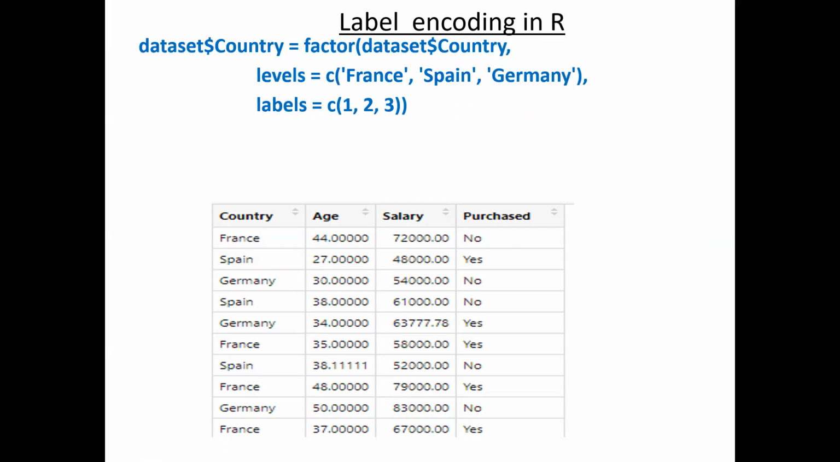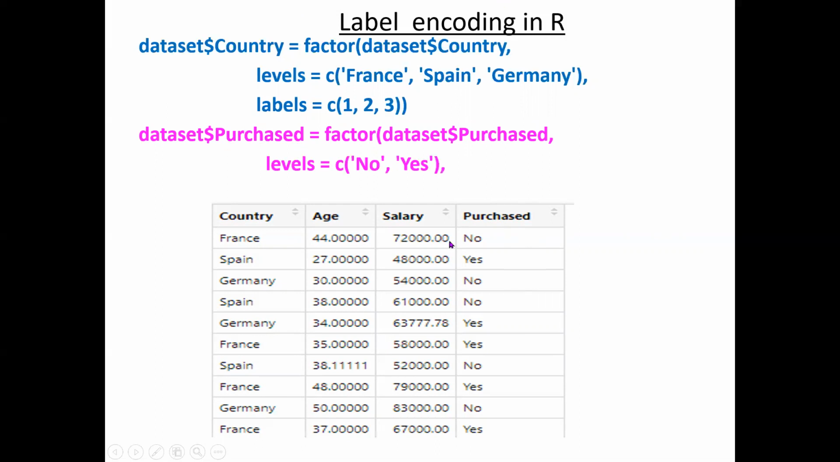Why we need to see that, I will explain after explaining that algorithm. So now it is very easy, you just encode them, you change them as numbers. Similarly, if you want to apply the same technique to purchase, how do we apply? Just take the second variable name. Here our second categorical feature is purchased. So dataset$purchase is equal to factor of dataset$purchase. Here we have only two levels, no and yes, and I am assigning no 0 and yes 1.